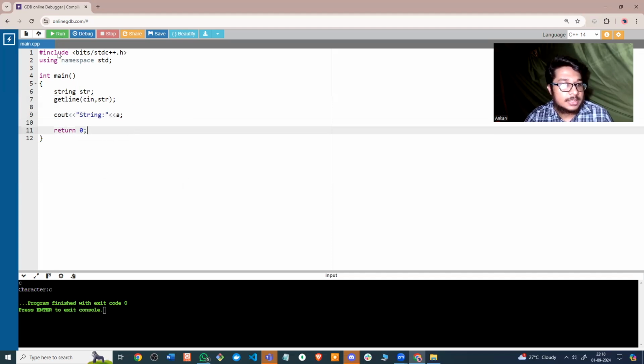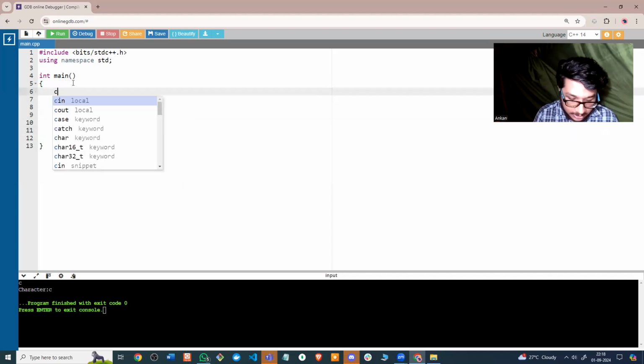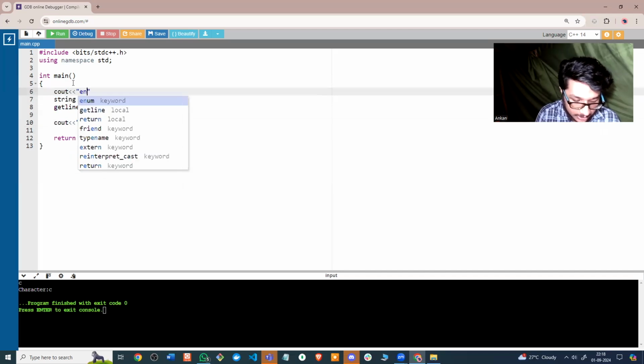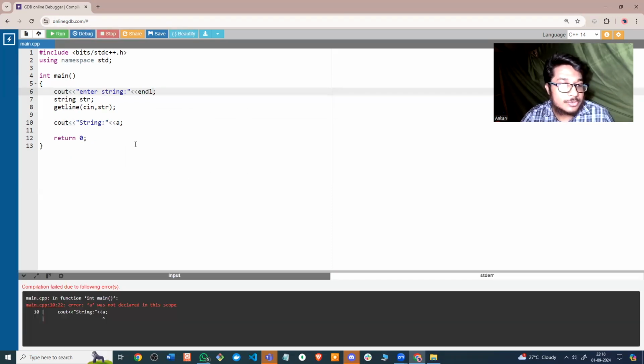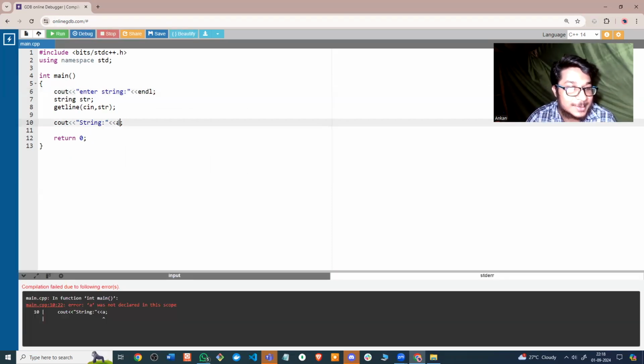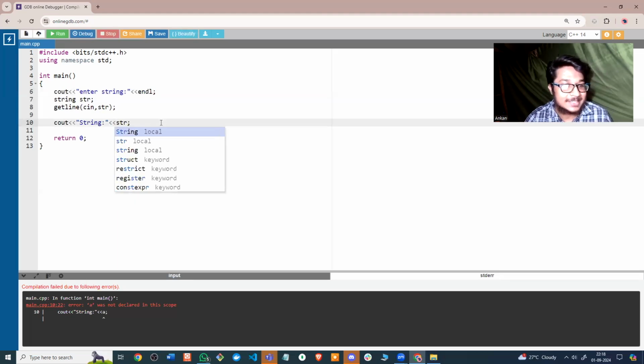and if I run this, I can make this a bit better. So I can write here, enter a string, and I can put a next line here. So this should be for the entire string. I also need to change this to str.